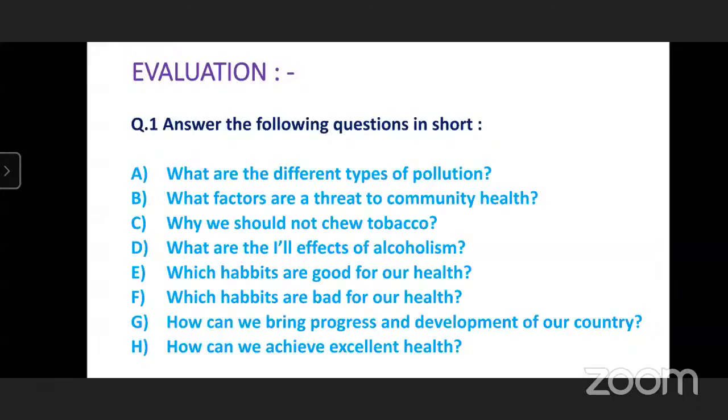Which habits are bad for our health? Like throwing garbage on the road and street, drinking, sleeping late at night. Yes. So all these things are bad. Drug addiction, causing pollution, all these things are bad for our health.